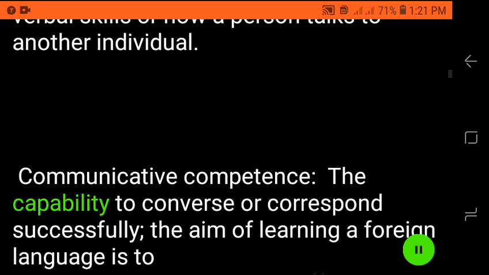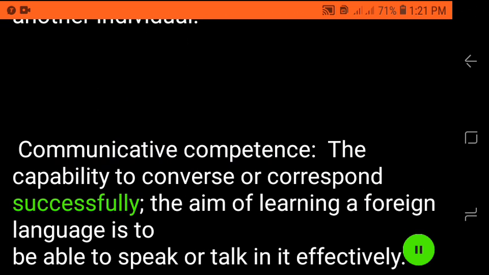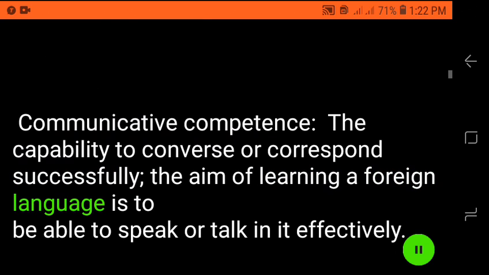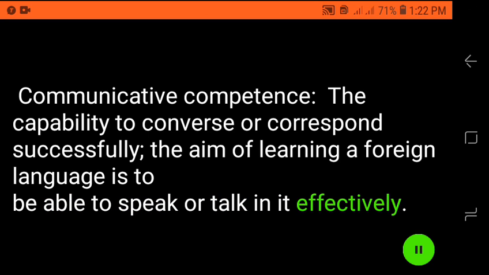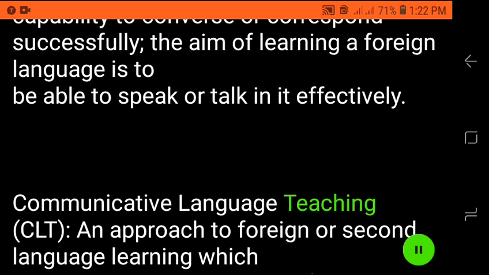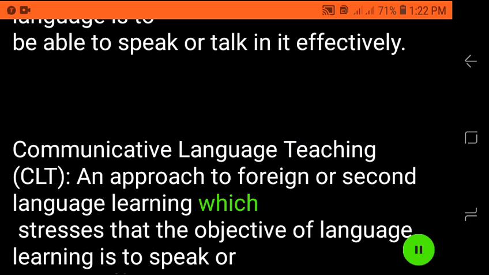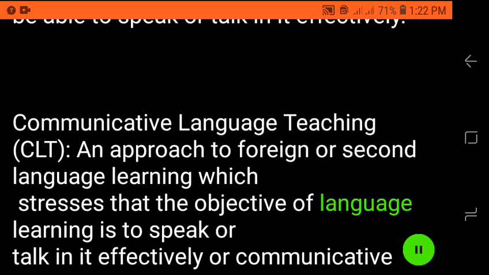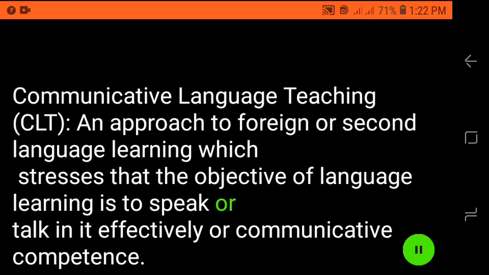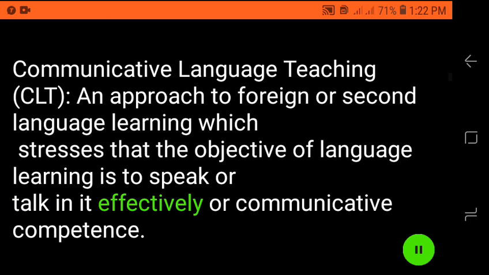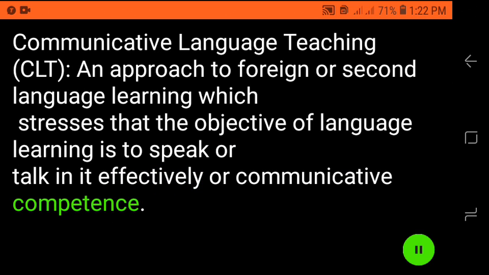Communicative competence: the capability to converse or correspond successfully. The aim of learning a foreign language is to be able to speak or talk in it effectively. Communicative language teaching (CLT): an approach to foreign or second language learning which stresses that the objective of language learning is to speak or talk in it effectively, or communicative competence.